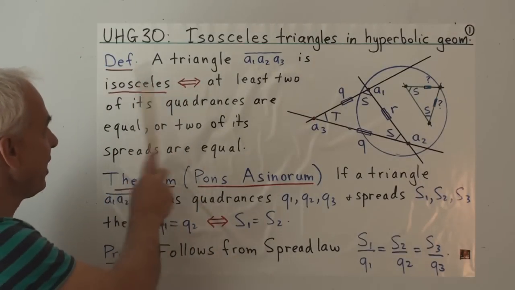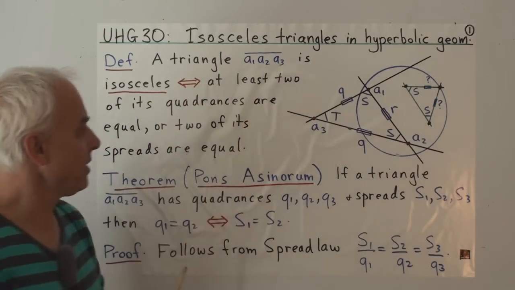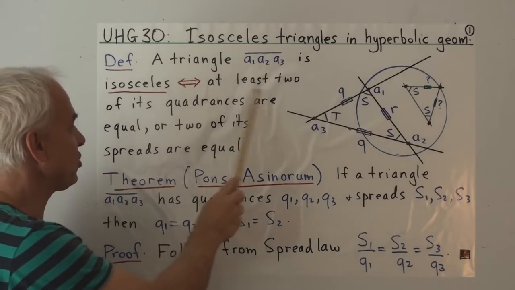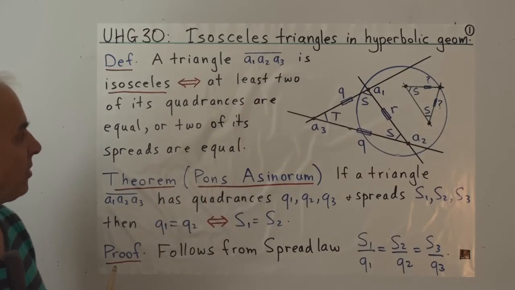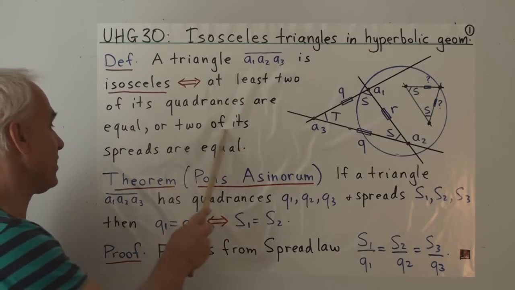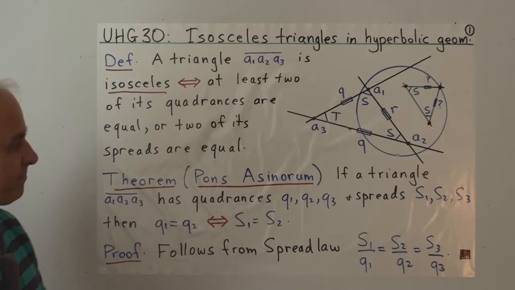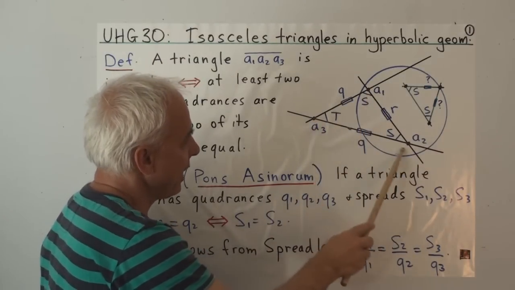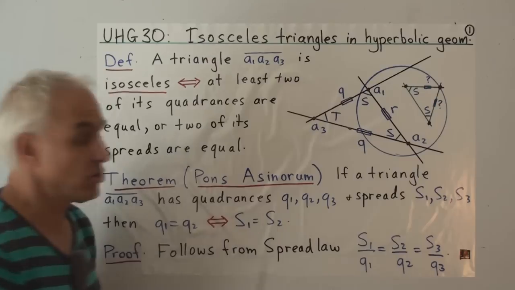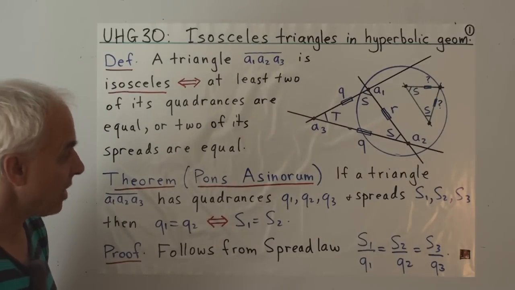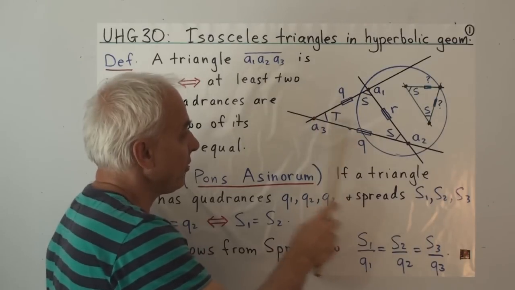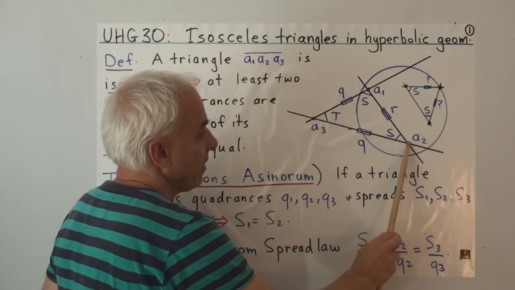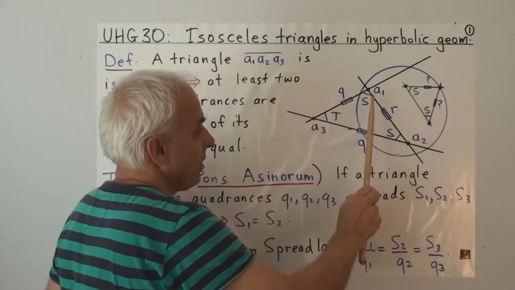So first of all, a definition. A triangle A1, A2, A3 is called isosceles precisely when at least two of its quadrances are equal or two of its spreads are equal. So this triangle here, for example, A1, A2, A3, turns out to be an isosceles triangle because this quadrance is equal to this quadrance. Or, in terms of spreads, the spread here is equal to the spread here.